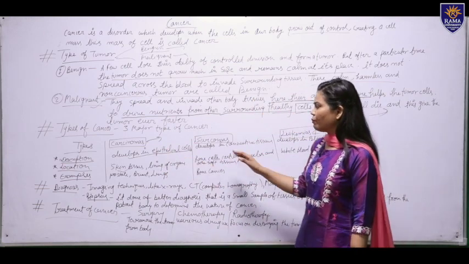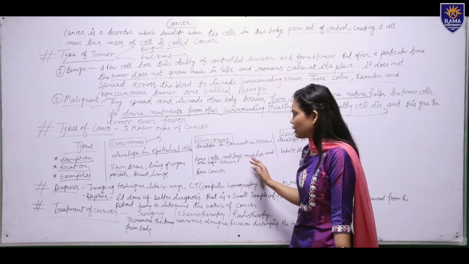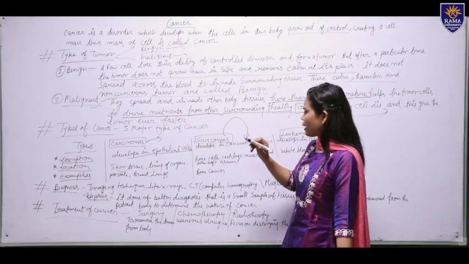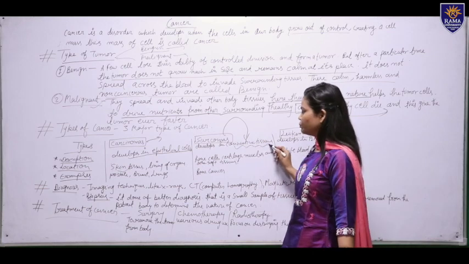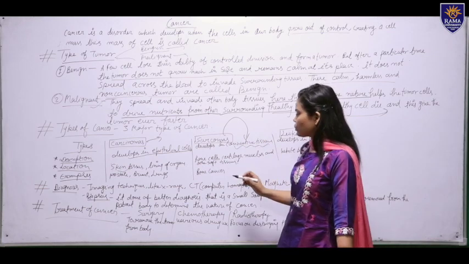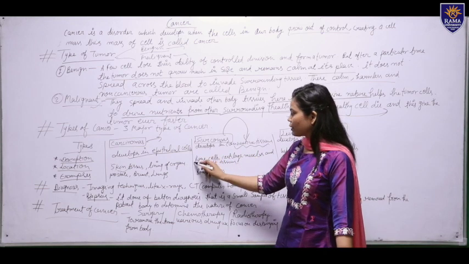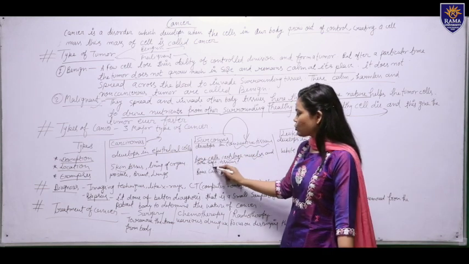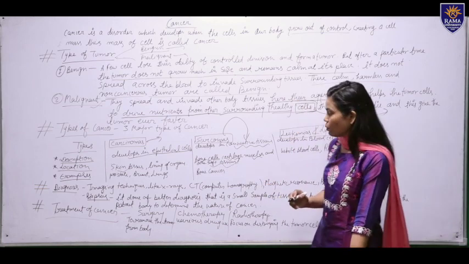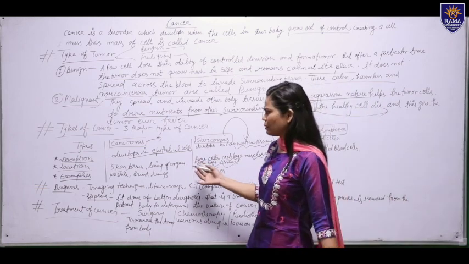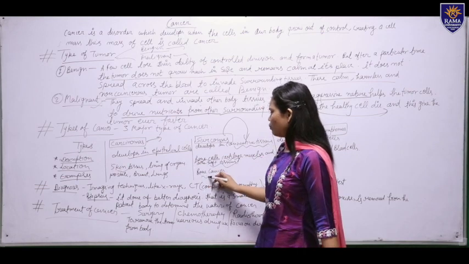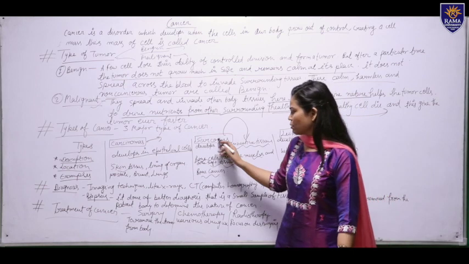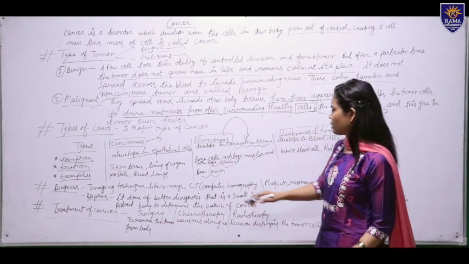Okay, now we will talk about sarcoma cancer. Here you can see sarcoma cancers develop in connective tissue. Connective tissue, and it will affect the bone cells, cartilage, muscles and soft tissue also. So here we can take the example of bone cancer in our body.